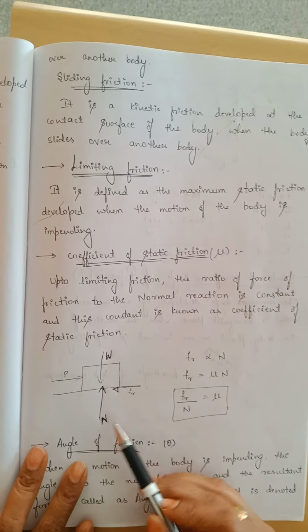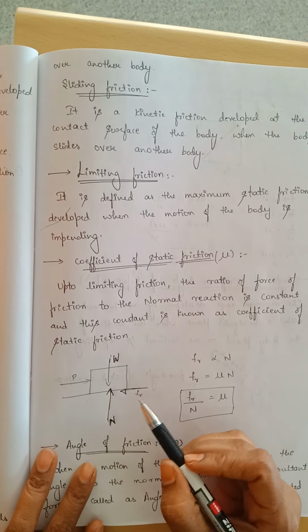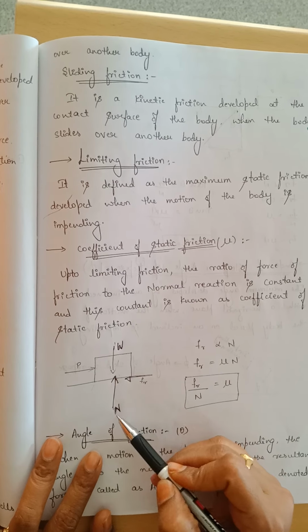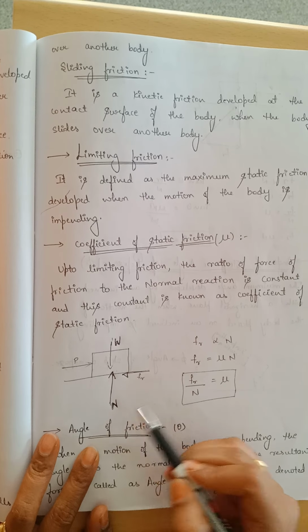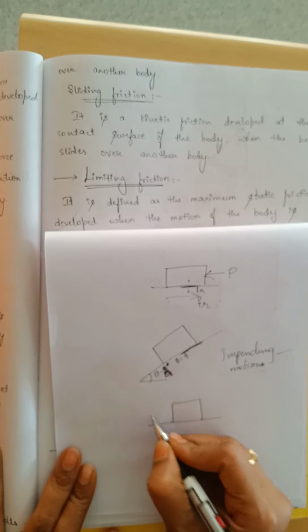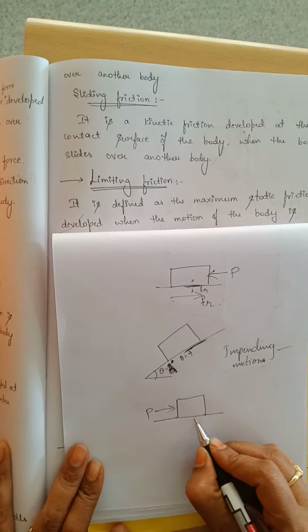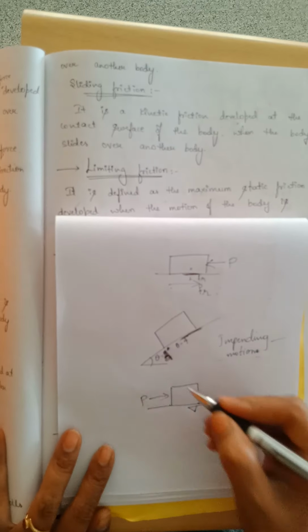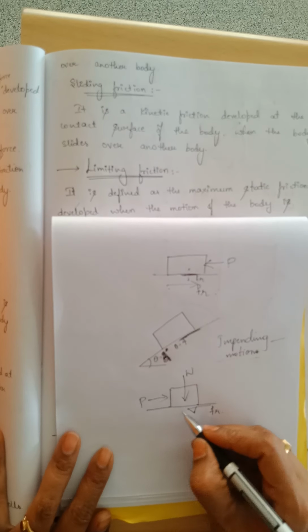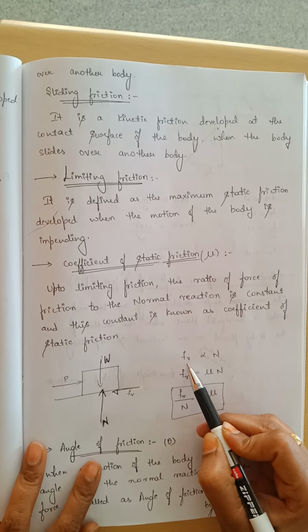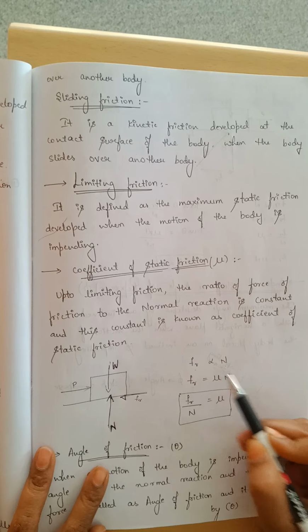In the previous module we considered this as R, right? Here I am considering it as N, that is normal reaction. Here the block is placed on a horizontal floor and you are applying the force from this side, and the friction will always act opposite to the applied force, and this is the weight of the block and the reaction at the contact surface. Here Fr is the frictional force and N is the normal reaction.